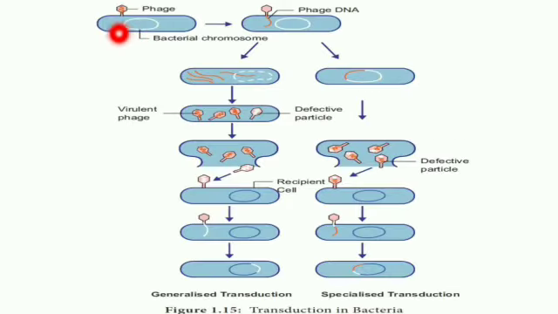Okay, this is the bacteria. The bacteria has its own genome, that is double-stranded circular DNA, the white colored one, and a bacteriophage is sitting on the bacteria. It is a bacteriophage. And then let us see what is happening. Now this virus punctures the bacterial cell wall and injects its DNA into the bacteria. So this phage DNA enters into the bacterial cell now.